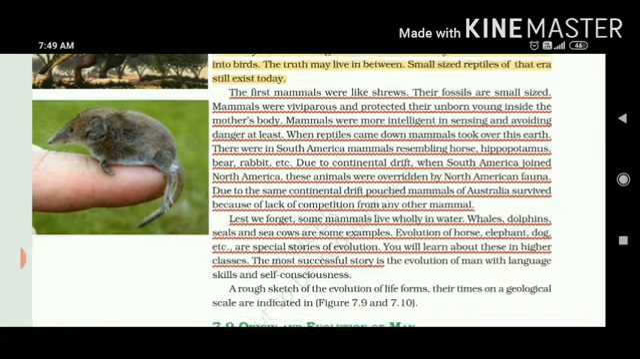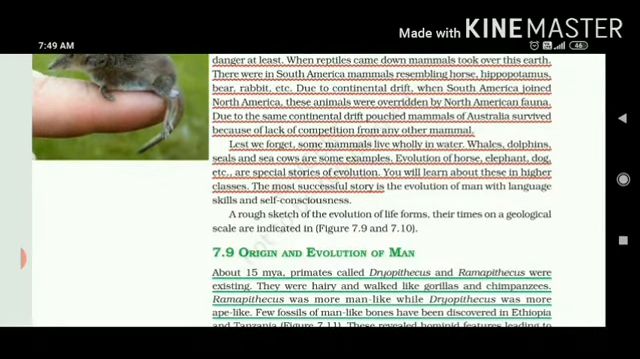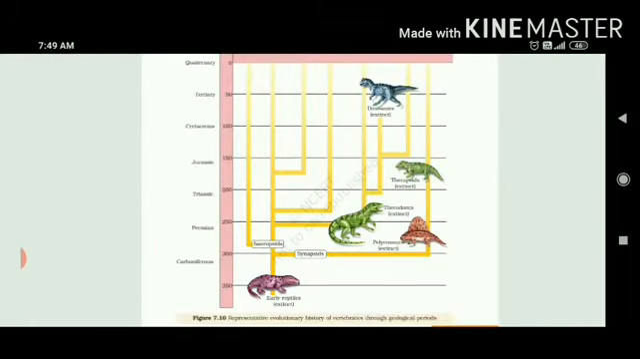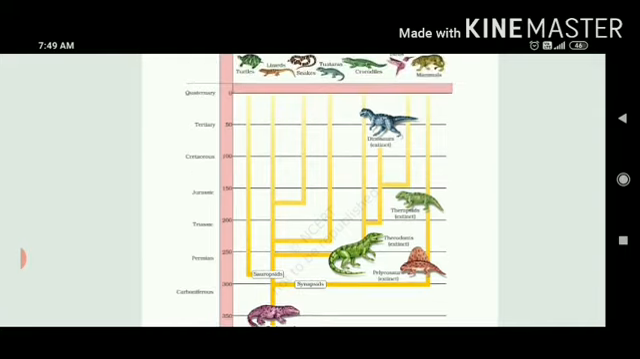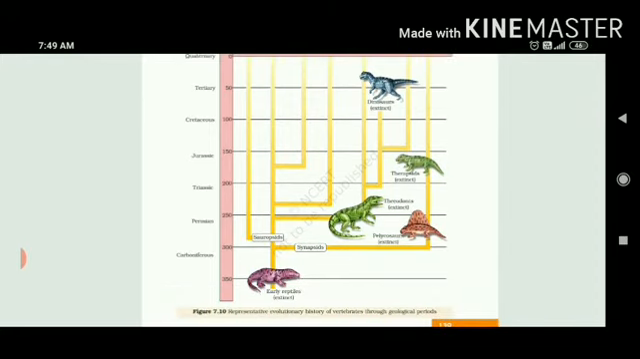Before studying the evolution of man, let's talk about the evolution of different kinds of animals. In this figure 7.10, they have represented how the vertebrates evolved through different geological periods, starting from, these are in MYA, M-Y-A, which means million years ago. I'm repeating, MYA means million years ago. So 350 MYA to 300, the geological time is called Carboniferous.